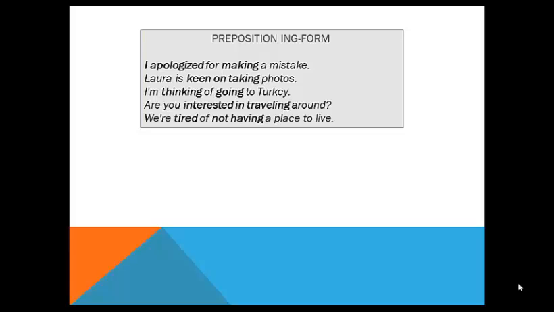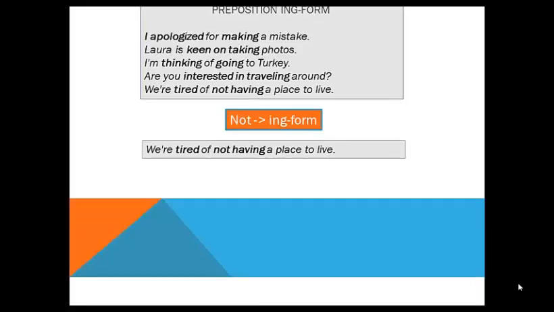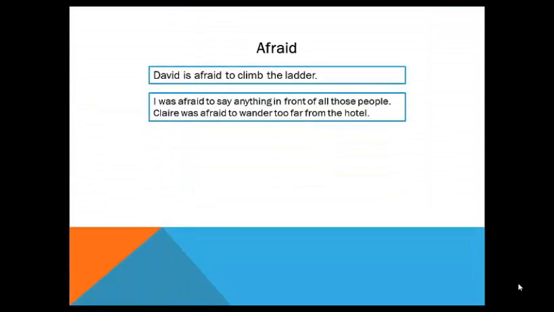We can use not before the ing form like the example. We're tired of not having a place to live. Afraid. David is afraid to climb the ladder. It means he doesn't want to climb the ladder because he is afraid.